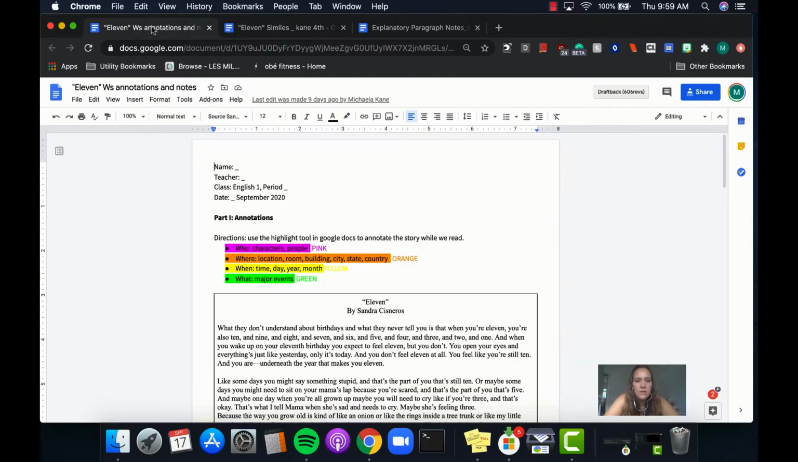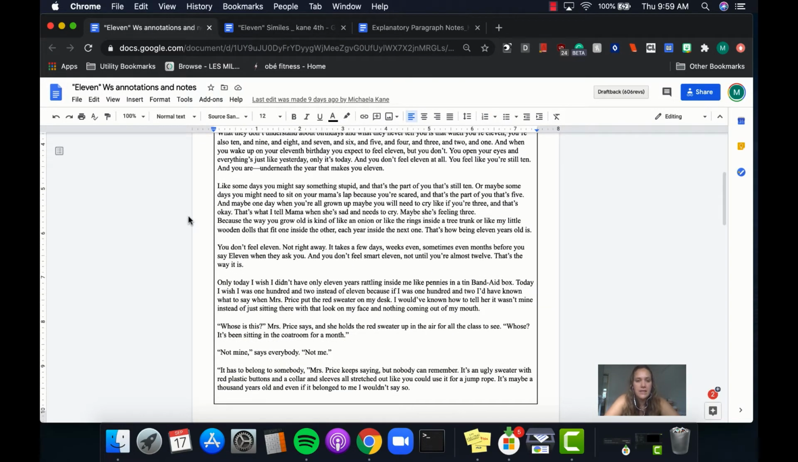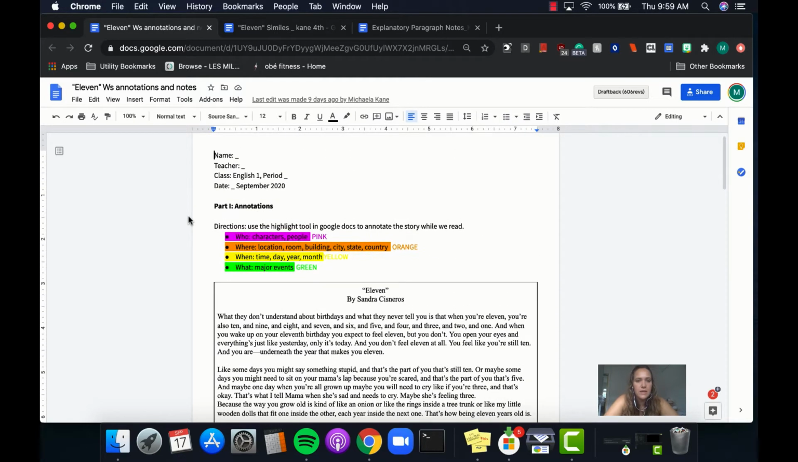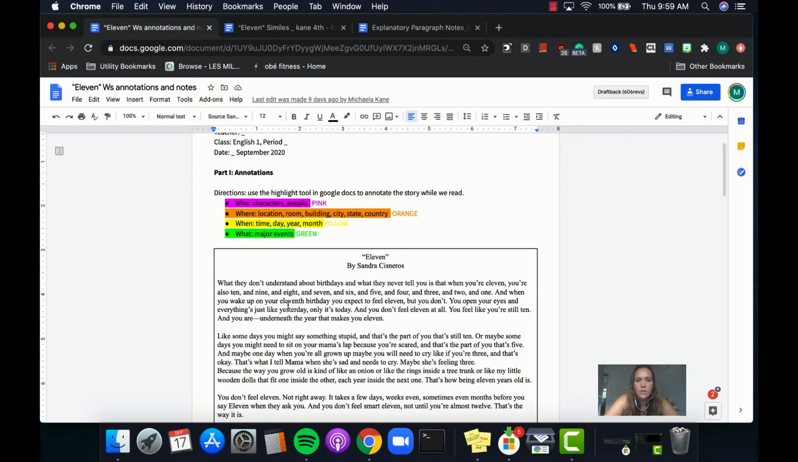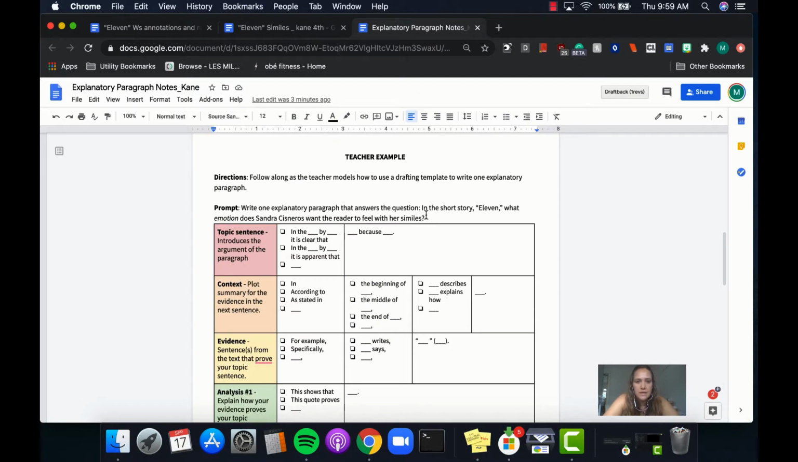And then I'm also going to want to have open the short story "Eleven." I'm going to need to look at that a bit too, so I've got that open here. I opened up the document, the "Eleven" annotation and notes. If you open that assignment, you have the story there. All right, so I'm going to hop over here so I can get started on my paragraph.